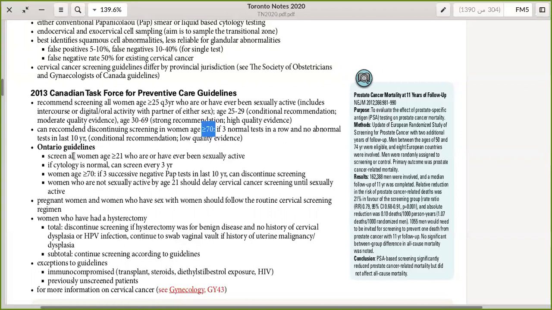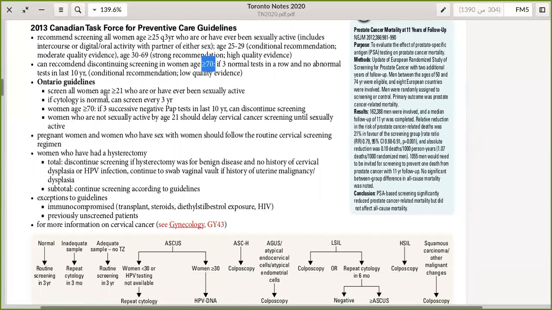Excellent. So the Ontario guidelines recommend screening women more than or equal to 21 years old who are or have been sexually active. If it's 21 years or older and they have been sexually active, you will screen them. If the cytology is normal, you repeat that every 3 years. If the patient turns 70, you will consider 3 successive negative pap smears and you will discontinue, same as